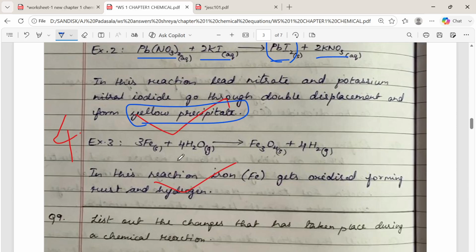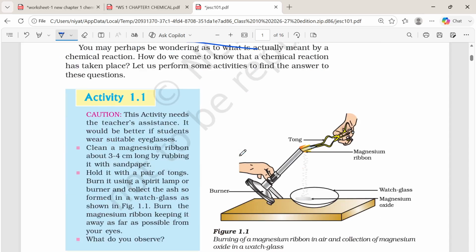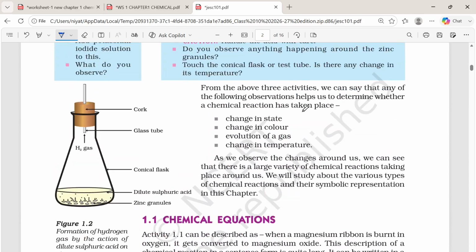Okay, next you take this iron. When iron reacts with water, we get iron oxide and hydrogen gas is released. So here evolution of gas happens. Okay, now see this. These are the points you can write: change in state, change in color, evolution of gas, and change in temperature. So these are the changes that happen. These are the observations which help us to determine whether a chemical reaction has occurred or not. So this is the answer you can write for that.